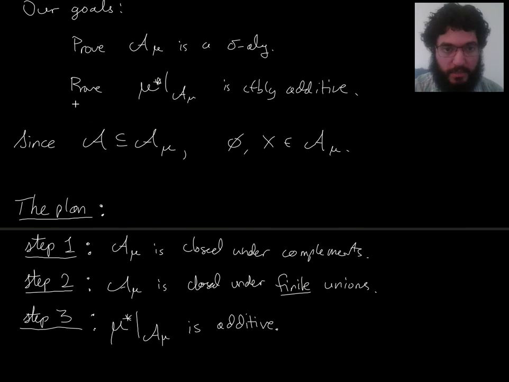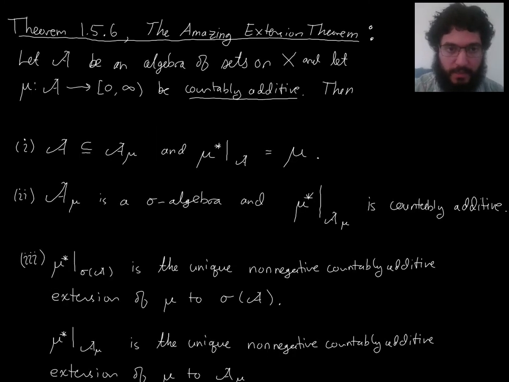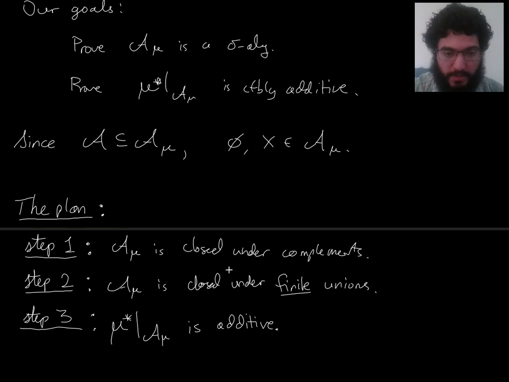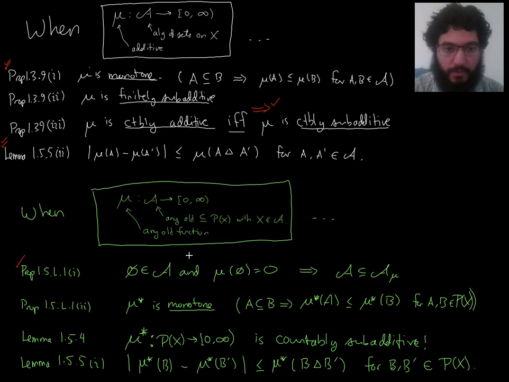Then step 3 will be to actually switch gears and look at our second goal, proving countable additivity. We'll just prove that mu star is additive on A mu. That's actually all we need for countable additivity in this context. If we can prove that mu star restricted to A mu is additive, then we will know that it satisfies not only the easily satisfied green assumptions here, but also the white assumptions here. It would be an additive function on an algebra of sets, and so a theorem like this one would apply.